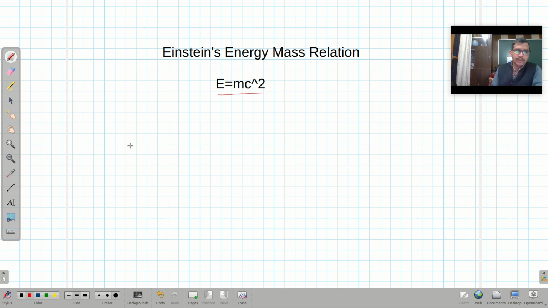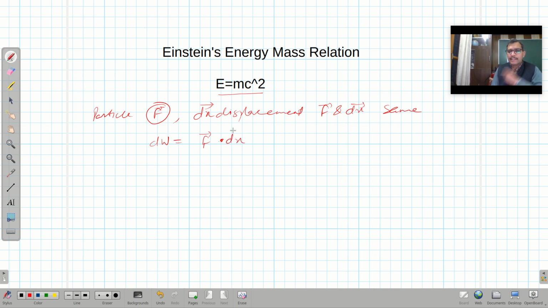So suppose there is a particle, and on that particle force F is acting, and say dx is the displacement, and say the direction of both F and dx will be the same, then small work done can be represented by F dot dx, as both are acting along the same direction. So that means it is simply F dx.